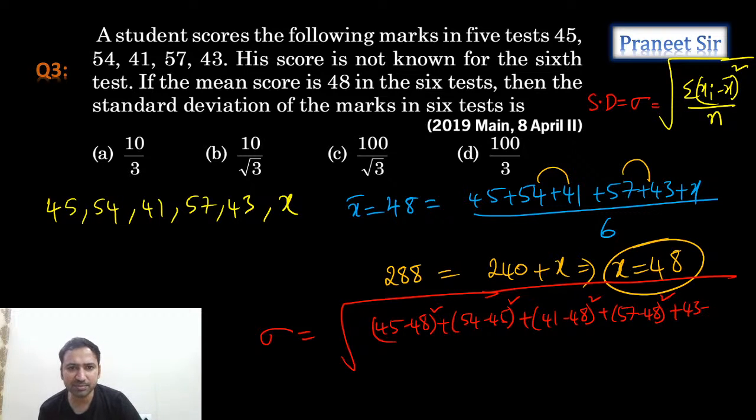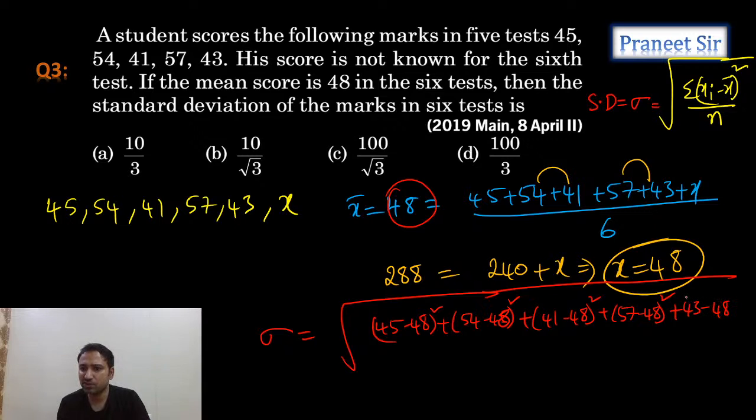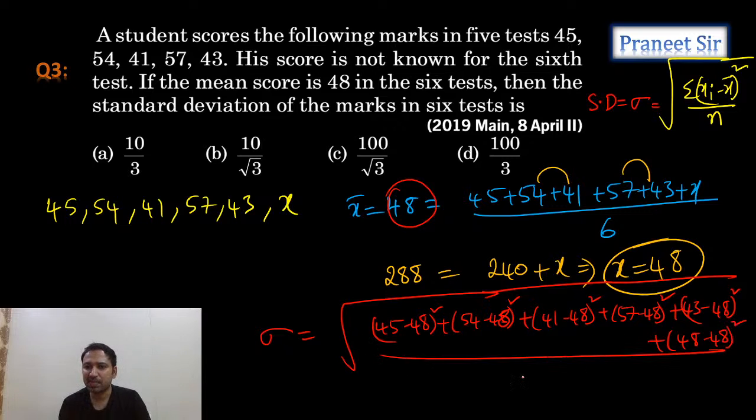So mean is how much? Mean is 48, right? So here it should be 48. 43 minus 48 whole square, and the last one is 48 minus 48 whole square, divided by the total number of observations, 6 observations.